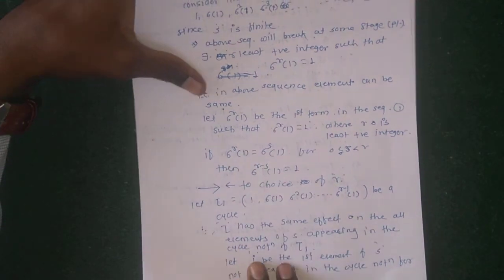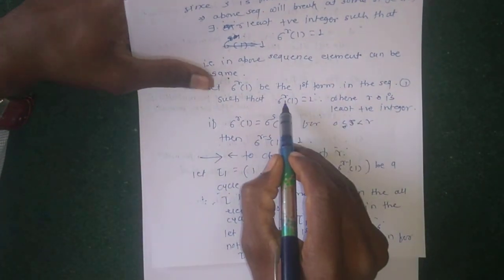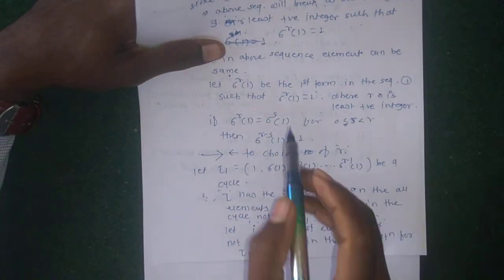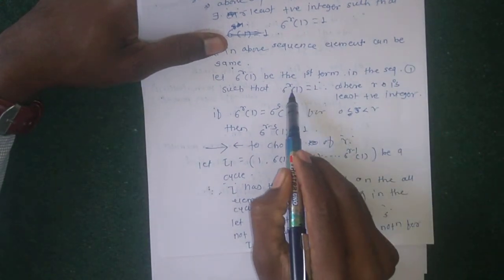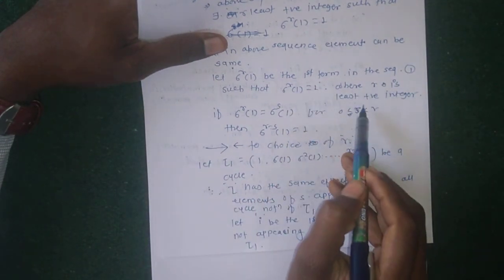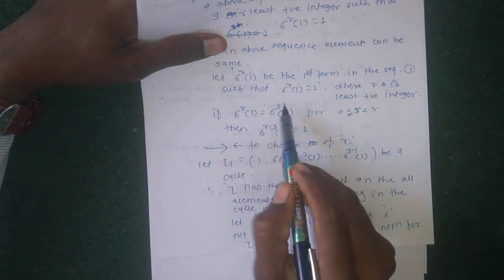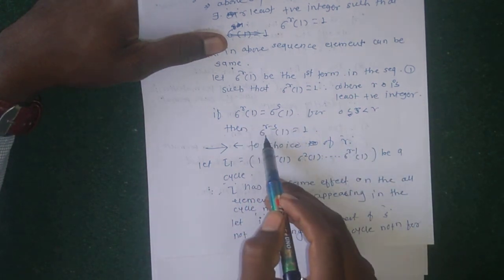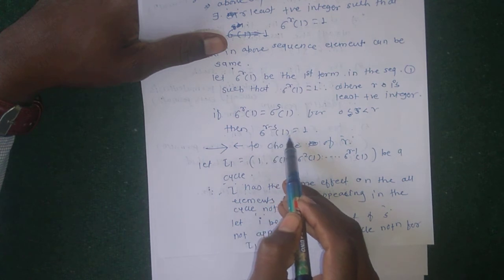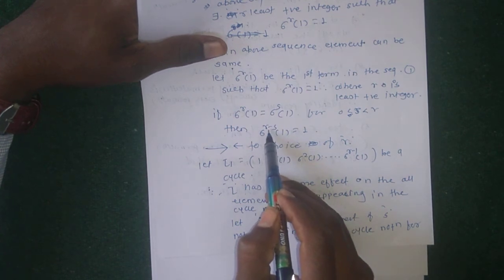If any element s exists which is less than r such that σ^r of 1 equals σ^s of 1, then σ^(r−s) of 1 equals 1, and this value is less than r.